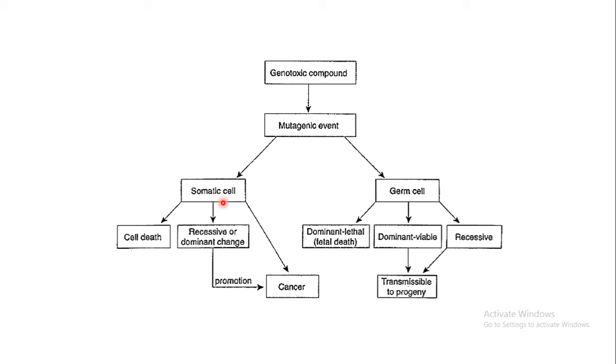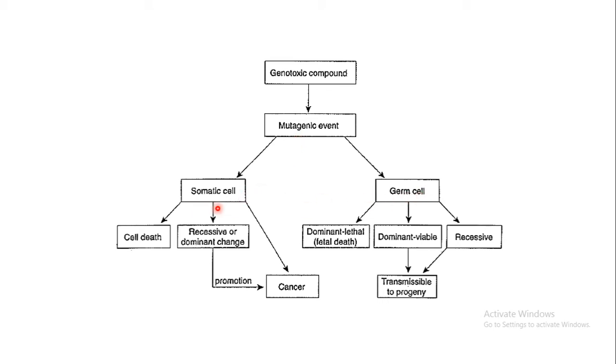Germ cells are those cells which give rise to the gametes, the sperm or the ovum, whereas all the other types of cells are known as somatic cells. These genotoxic compounds may result in certain mutagenic events, and may directly affect these two types of cells found in organisms.